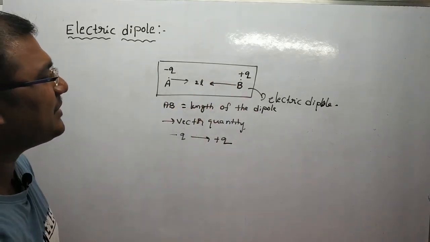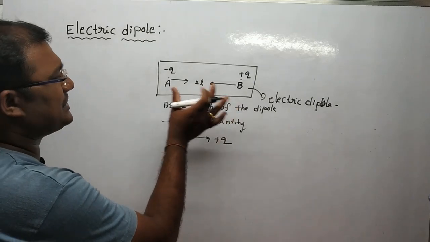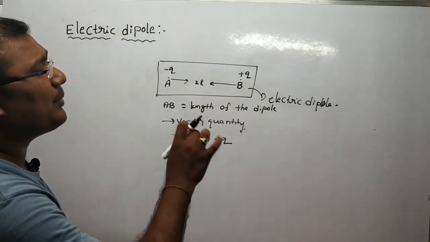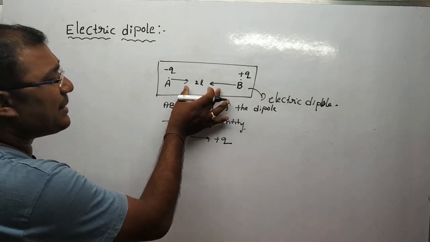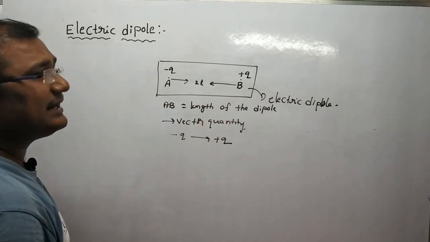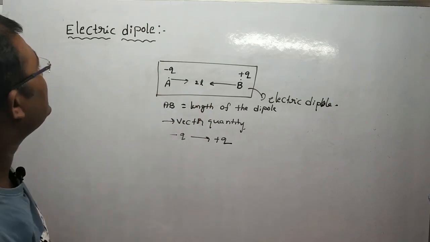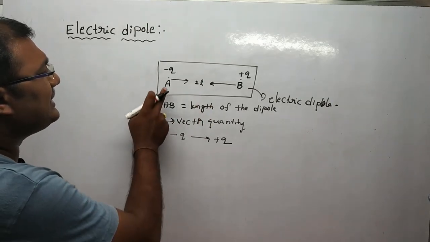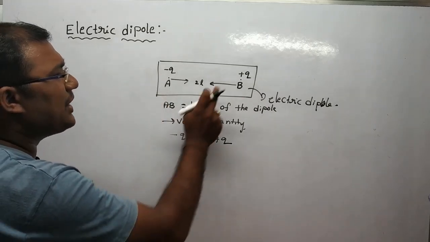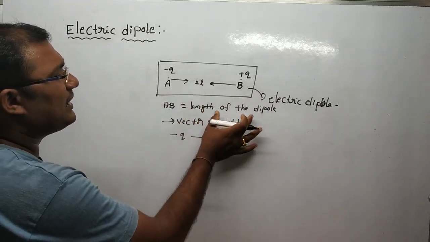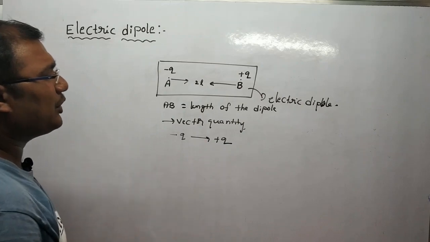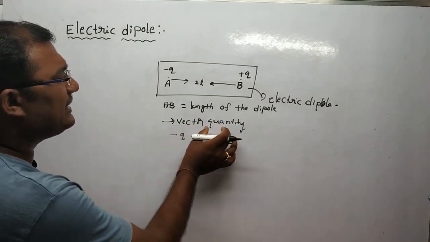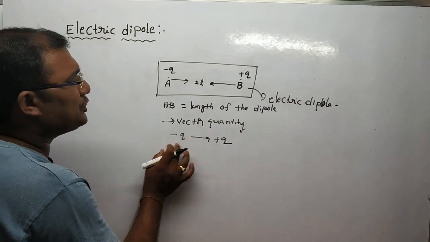An electric dipole is a system of two charges which are equal in magnitude and opposite in nature, separated by a finite distance. Such a combination is called an electric dipole, and the distance between minus Q and plus Q is called the length of the dipole. The length of the dipole is a vector quantity and its direction is from minus Q to plus Q.